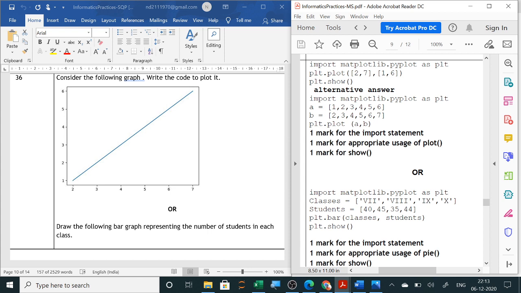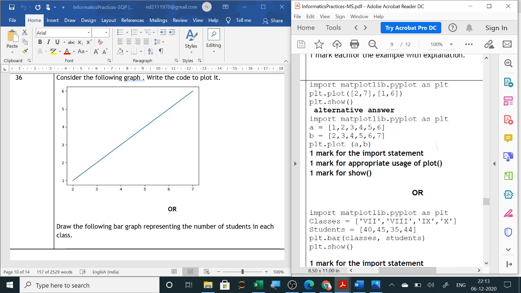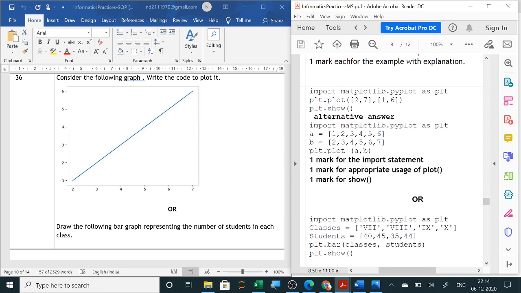Now you can see here how you simply mark all the points. A has the values 1 2 3 4 5 6 and B has 2 3 4 5, and then plt.plot. Now we should actually write B comma A here, because the x-axis is always written first, so it is better to write B comma A. Or the second method you can see here: plt.plot, and then they have given 2 comma 7, from 2 to 7 all the values, comma 1 comma 6.